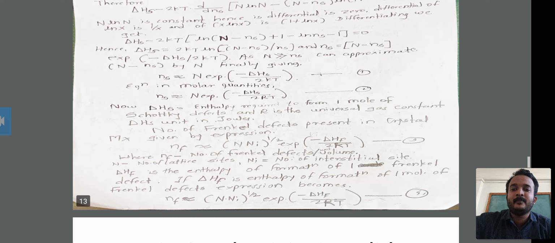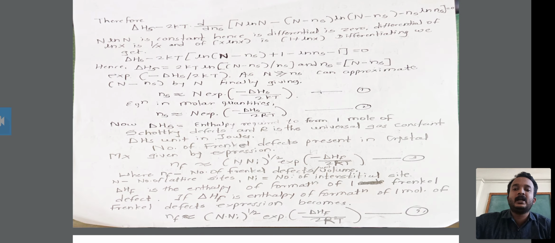Then the number of Frenkel defects present in a crystal MX is given by the expression nf approximately equal to (N times Ni) raised to 1 half into exp of minus delta Hf upon 2kT. This is the Frenkel defect formula in MX. Here nf is the number of Frenkel defects per unit volume, N is the number of lattice sites, Ni is the number of interstitial sites, and delta Hf is the enthalpy of formation of the Frenkel defect.